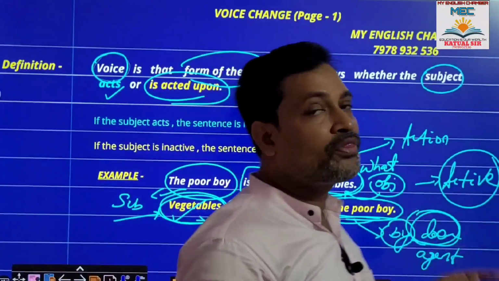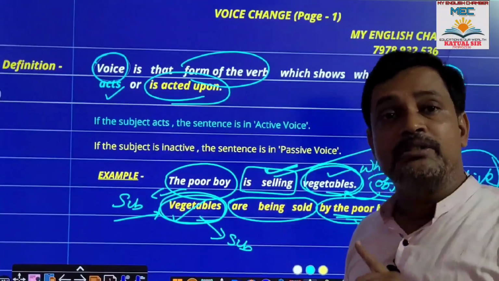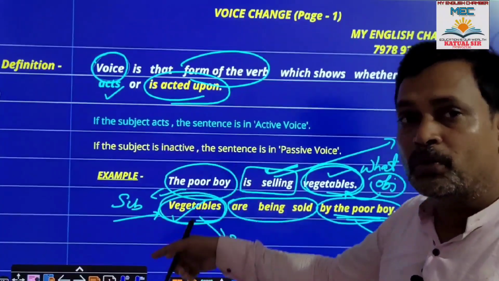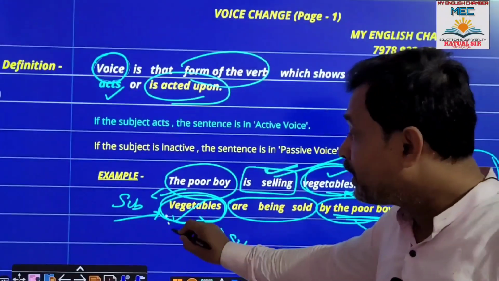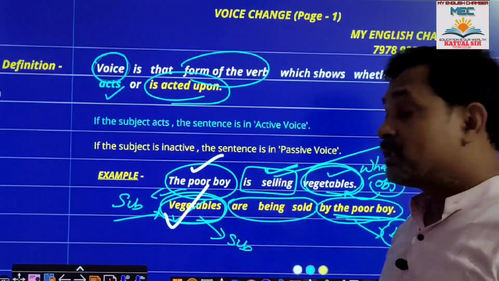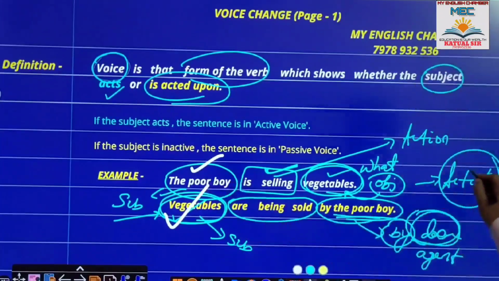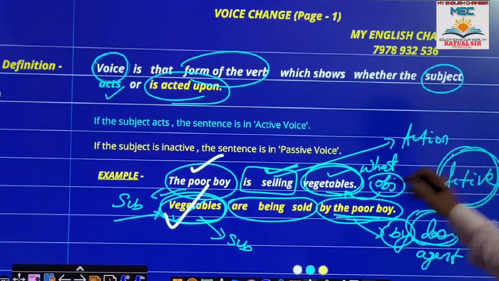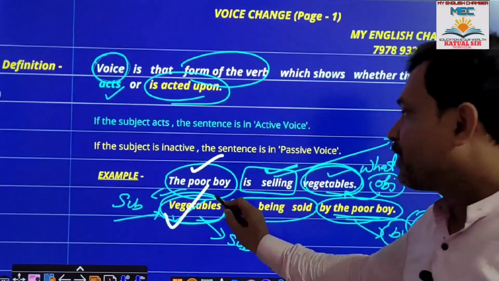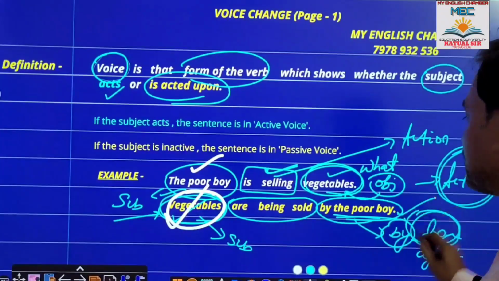In example number 1, the poor boy is doing something. But in example number 2, the vegetables are not doing anything. Something is being done to the subject in example number 2. But here, the subject is doing something. As the subject is doing something, that's why it is called active. That means the sentence is in active format. As something is being done to the subject, the sentence is in passive format.